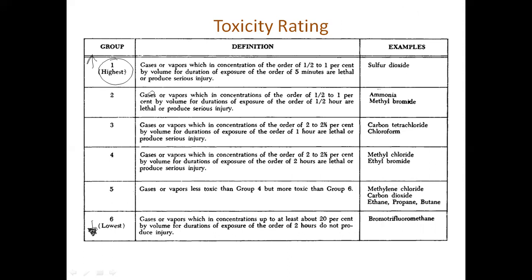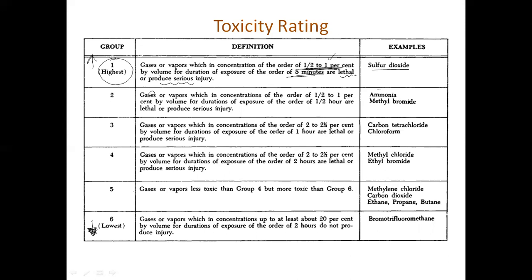Toxicity rating 1 means the gas is present at only 1%. That means suppose out of 100 molecules of the air, only 1 molecule is of this gas, and the person is breathing this gas for 5 minutes, then it is lethal. That means he can die. Such an example is sulfur dioxide.